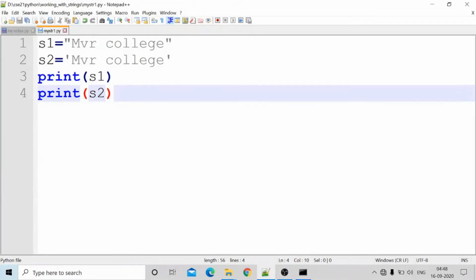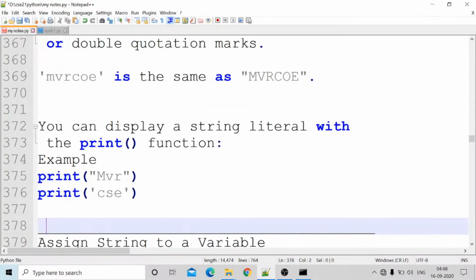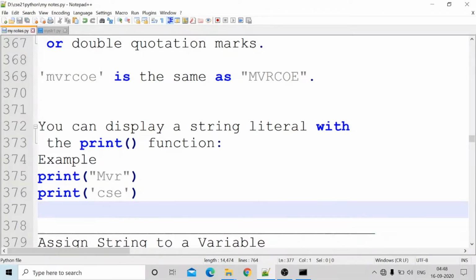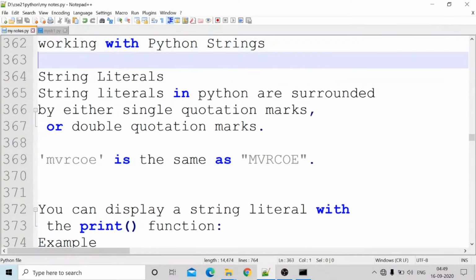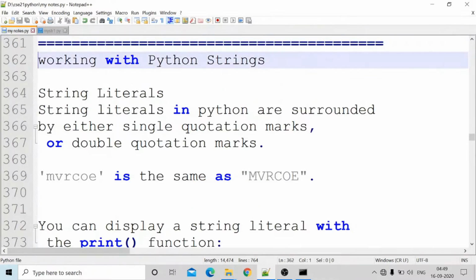Next one. Okay, I will also save all these, delete all the above. My notes.py it is there. Just only the strings concept I will place in this one. Working with strings.